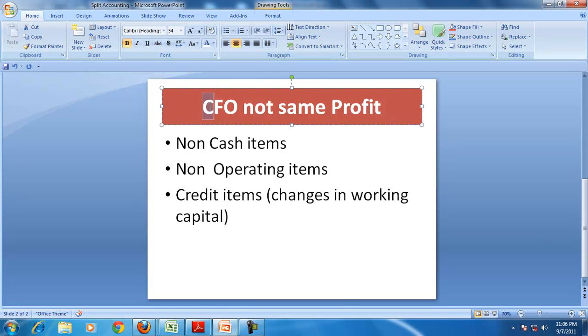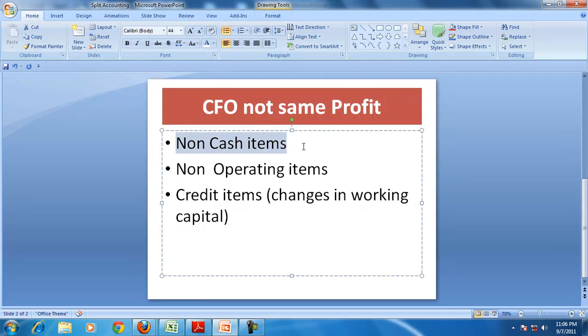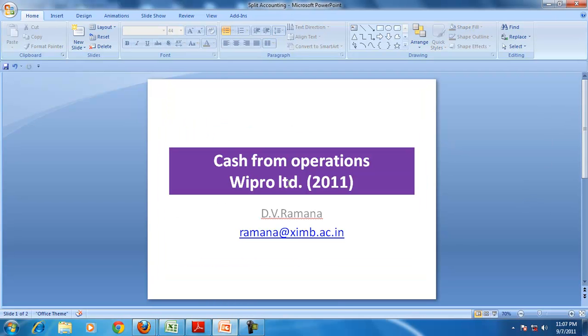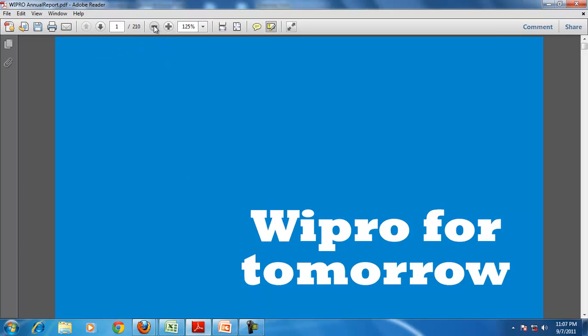We know that cash from operations is not the same as profit because of non-cash items like depreciation and amortization, because of non-operating items like dividends and interest, and because of credit items like the changes in the debtors, creditors and the stock. So we'll see why the profit of Wipro for the year ending March 2011 is not the same as the cash from operations. Let us go to the annual report of Wipro